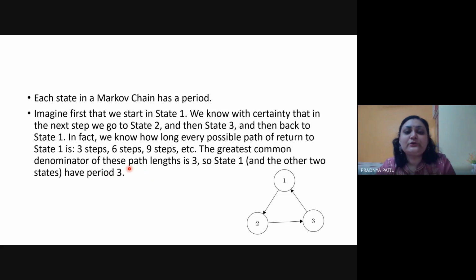Is it clear to you? We need to make sure how many paths are available, how many states are available, and out of that, whichever is the maximum divisor which we can apply.